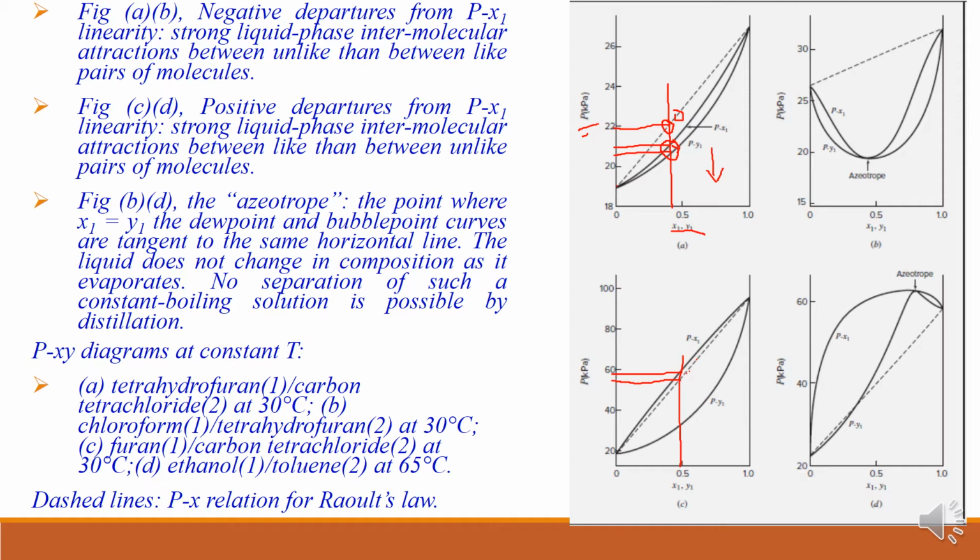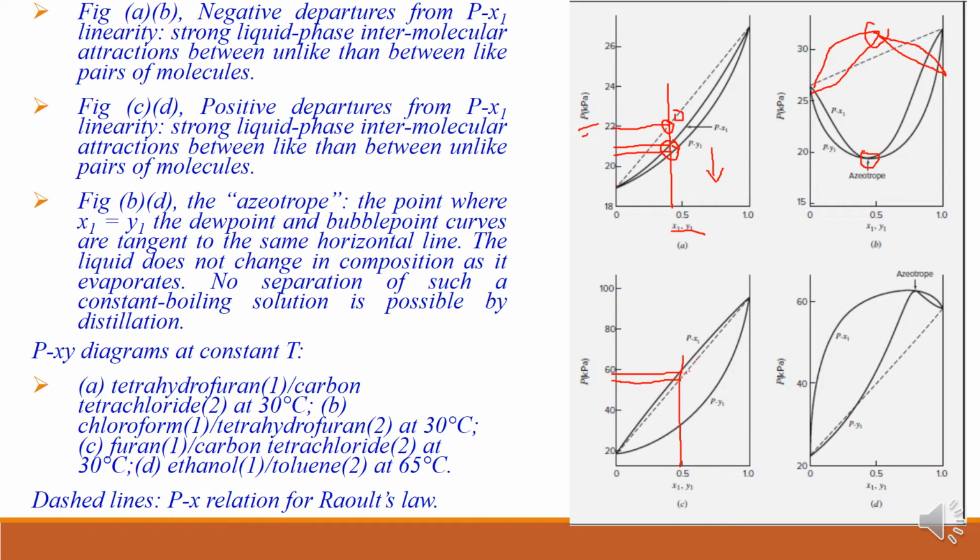And whenever you are getting positive deviation, that will lead to a minimum boiling point azeotrope, and negative deviation will lead to a maximum boiling point azeotrope, right? So if you see this negative deviation, that means total pressure is less. That means the txy diagram is exactly opposite of this, right? That means you will get this type of nature here, right? This type of nature, right?